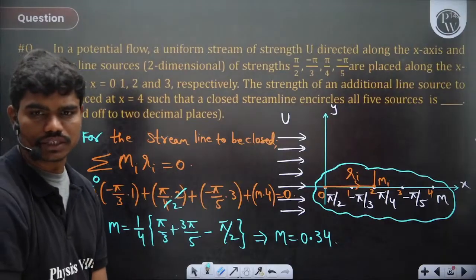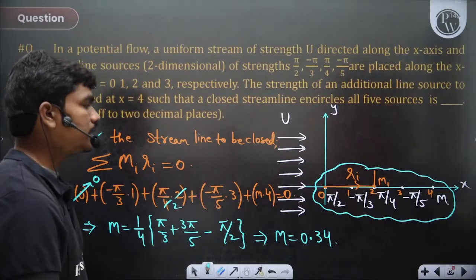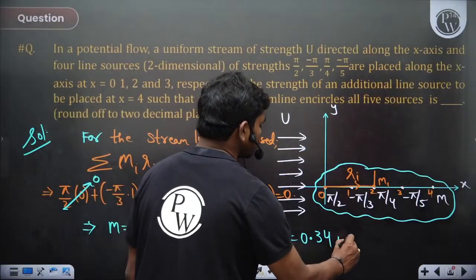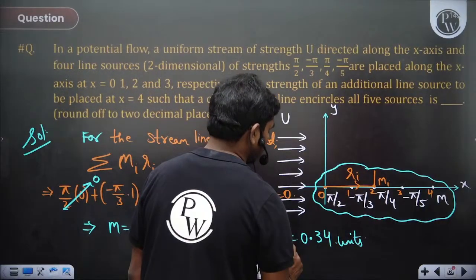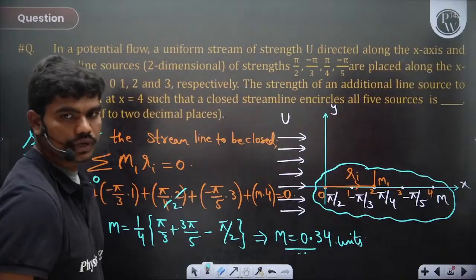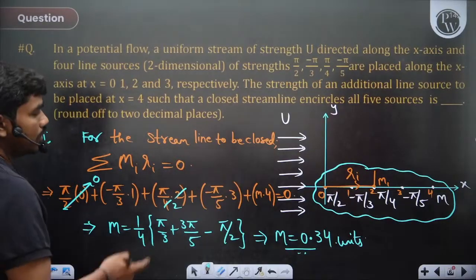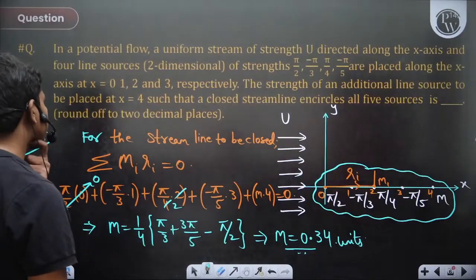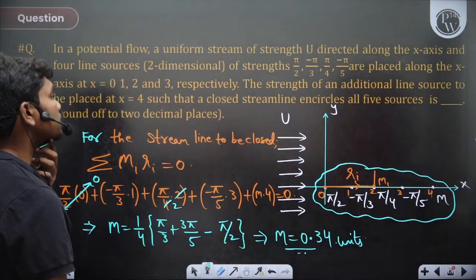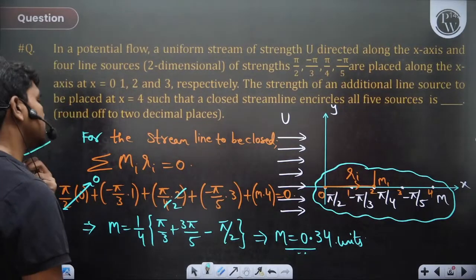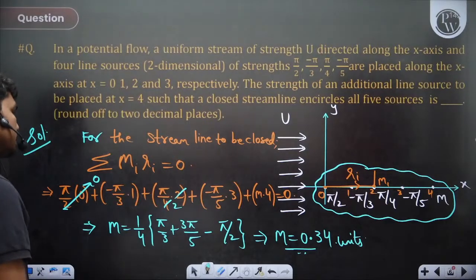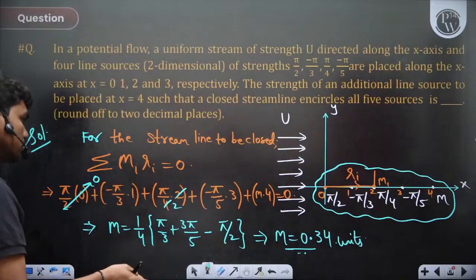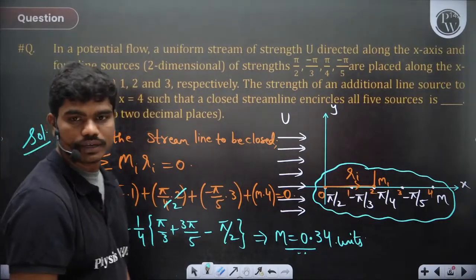We did not do any mess, correct? You're getting 0.34. What are the corresponding units? So this should be the strength of the source that you should have. The summation of the moments of the sources should be 0. So pi by 2 into 0, because that's at origin, minus pi by 3 into 1 plus pi by 4 into 2 minus pi by 5 into 3 plus m into 4 is equal to 0. So m is equal to 1 by 4 times of pi by 3 plus 3 pi by 5 minus pi by 2. So I think 0.34 is the correct answer.